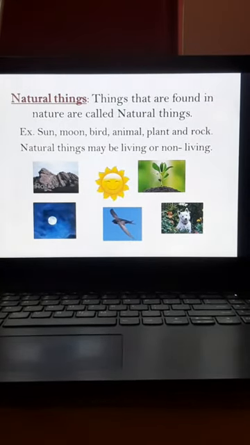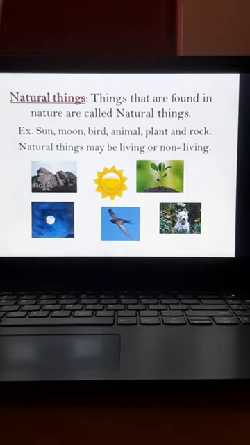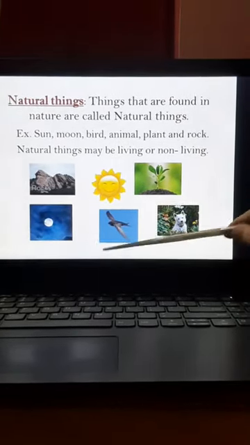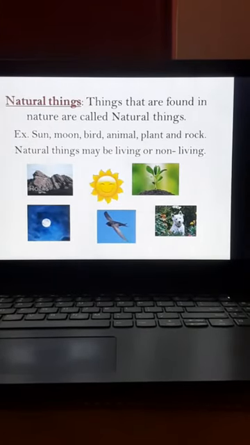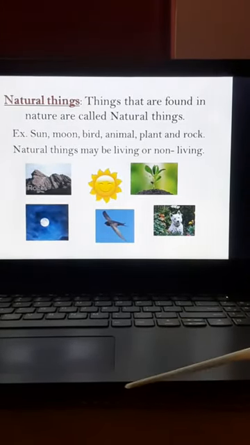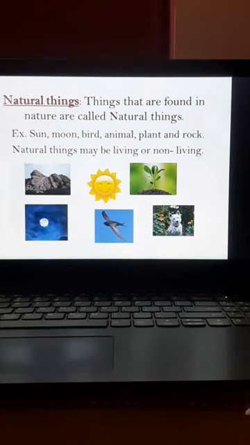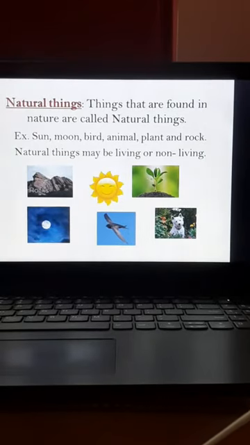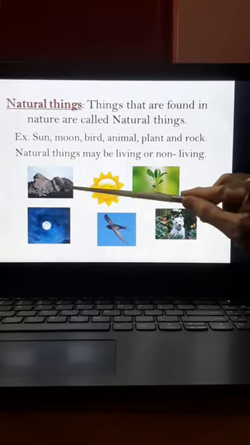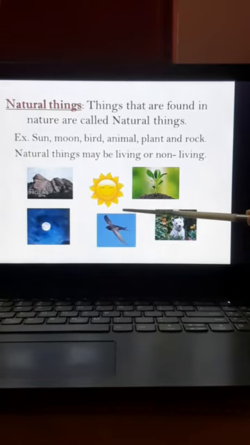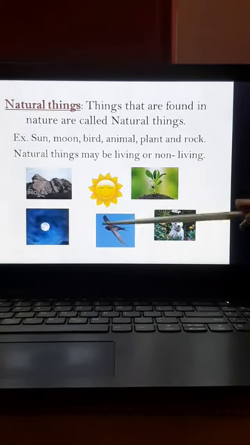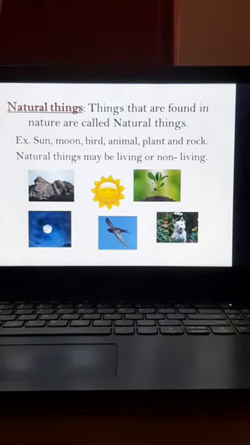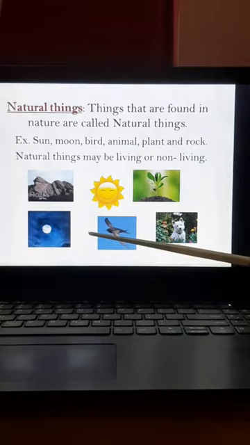Yes. Now natural things may be living or non-living. Now here in these pictures, what are the living things children? The bird is a living thing. The dog is a living thing. The plant is a living thing. And what about the rock, moon and the sun? Is a non-living thing. But these all come under natural things. These are not made by humans.